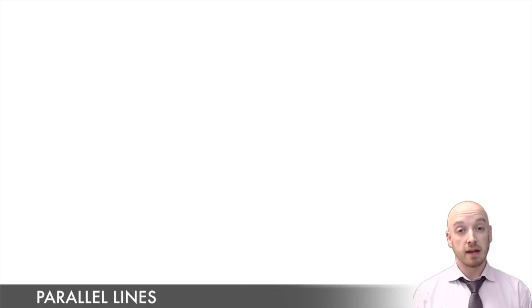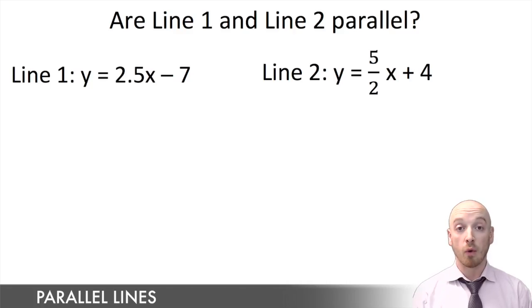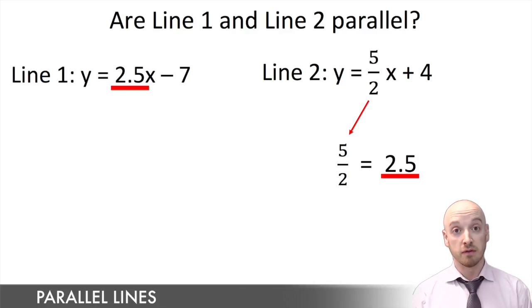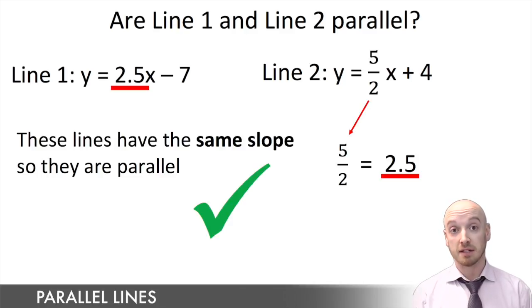Now the only other thing they could ask possibly is a yes or no type question. They'll give you a couple of equations or some information, maybe two sets of coordinates, and they'll ask you, are these two lines parallel or not? All you're going to have to do is prove that their slopes are either the exact same, making them parallel, or different, meaning nope, they're not parallel.